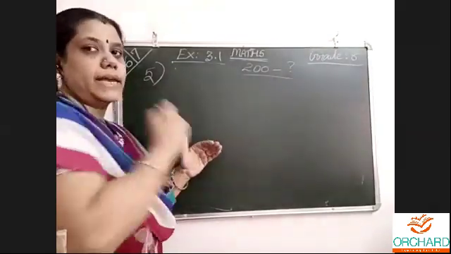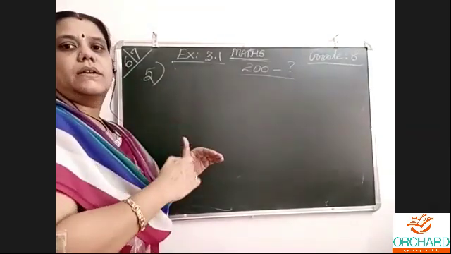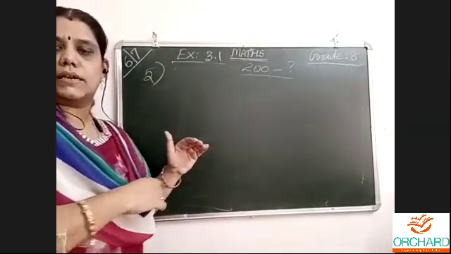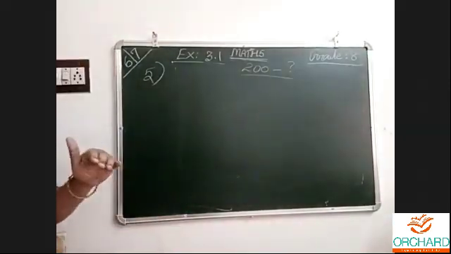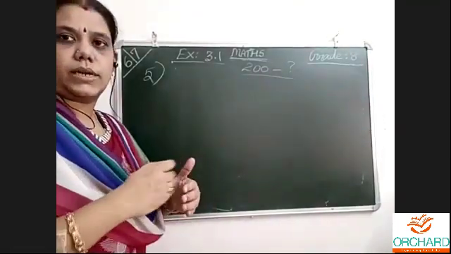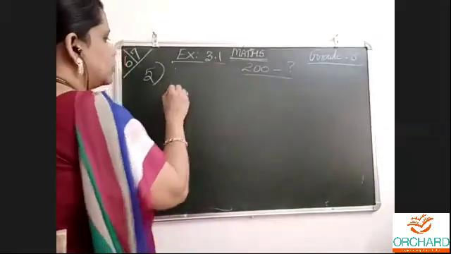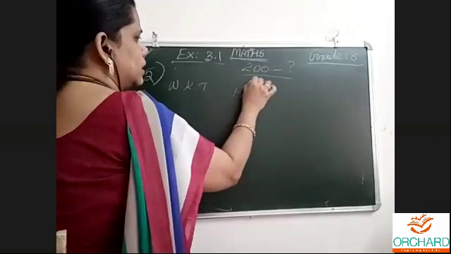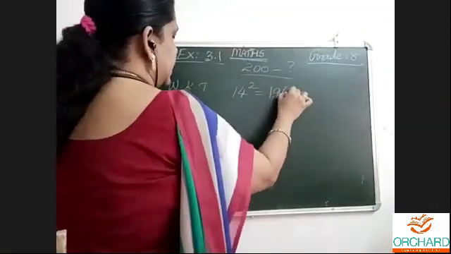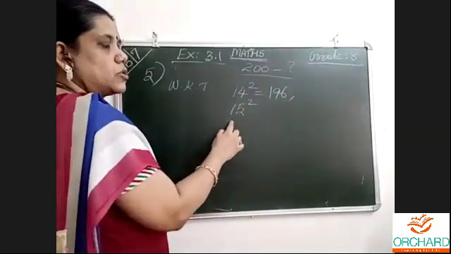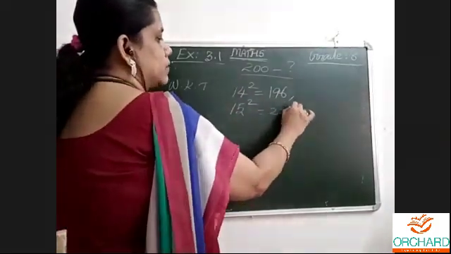We have to keep on seeing where it comes, right? 13 squared is 169, 14 squared is 196, I think so. Yes, 196. So nearer to 200, 196. So we know that this number lies between 14 squared, which is 196, and the next natural number after 14, which is 15 squared, which is 225.